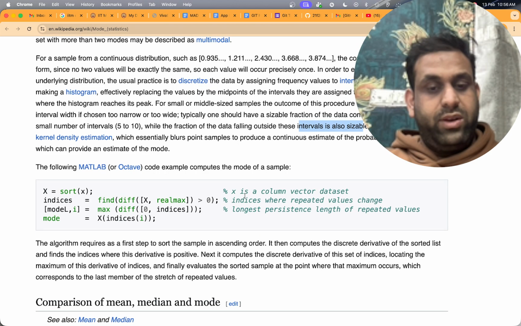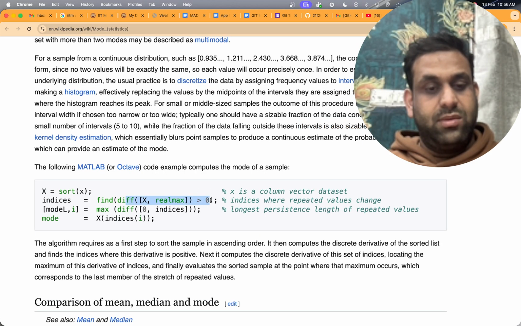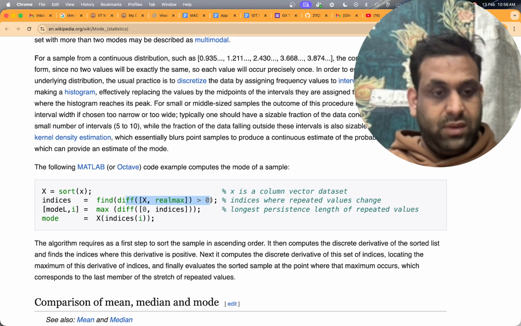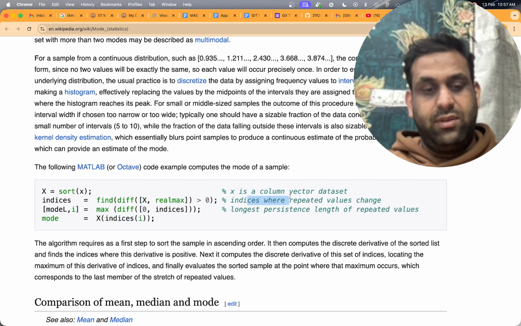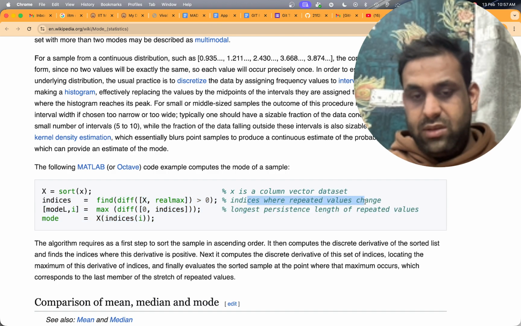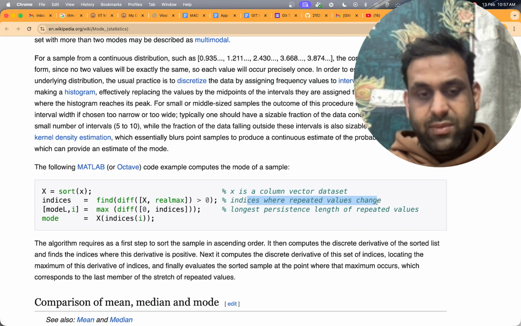So what do we need to do? We need to sort the numbers, find the differences, and then find which index has the most occurrences. The index is repeated with the same value, and an index is where the repeated value changes.